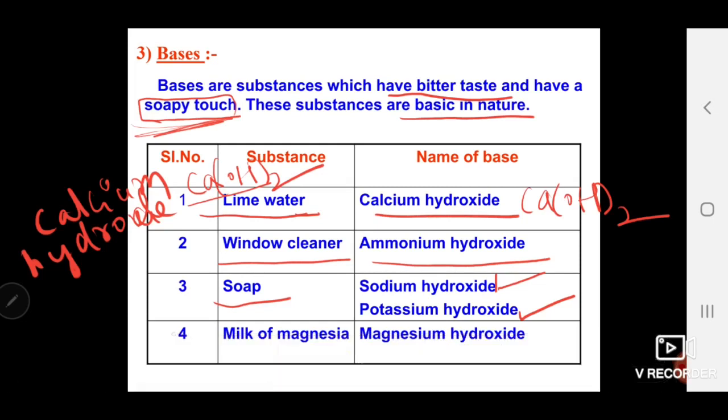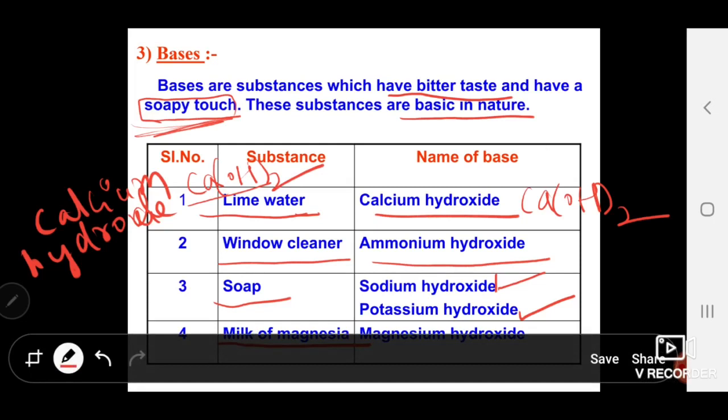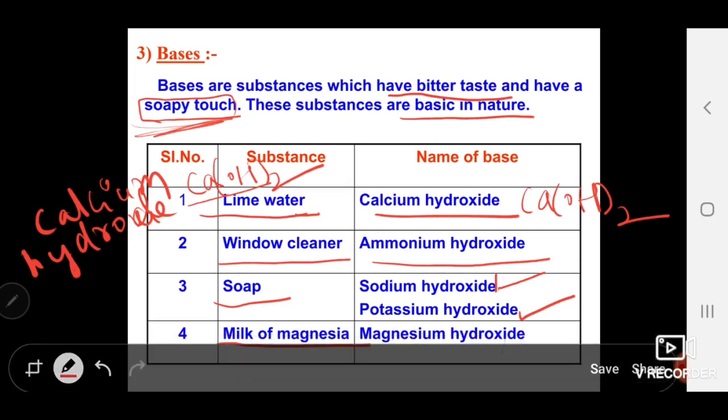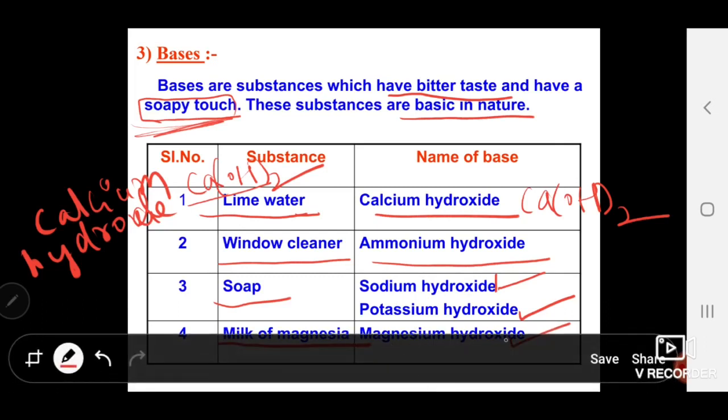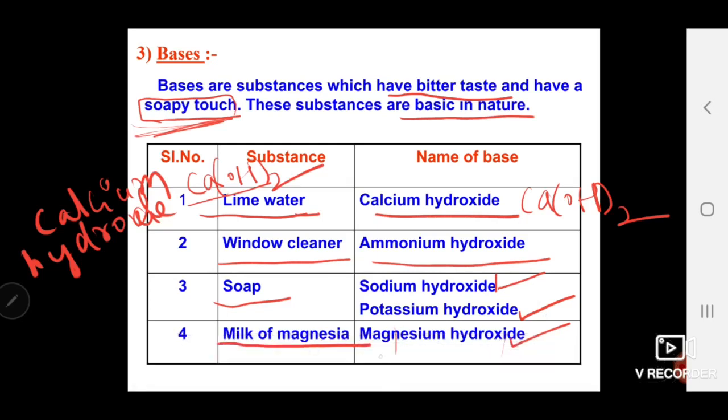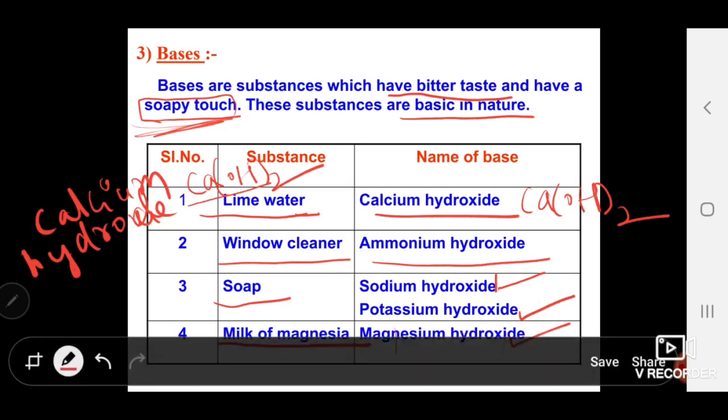And the last one is milk of magnesia. Milk of magnesia contains a base called magnesium hydroxide. It is used in the treatment of gastric problems. Whenever you visit a doctor because of some gastric problems, the doctor will advise some syrups. You can have a look at the ingredients, and it contains milk of magnesia. This is called magnesium hydroxide.